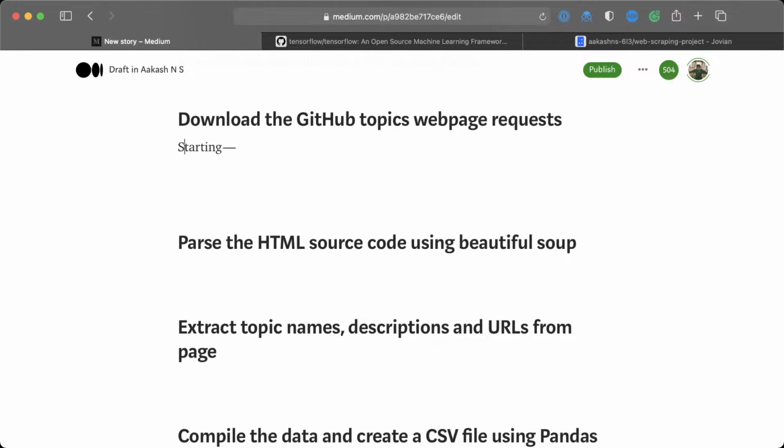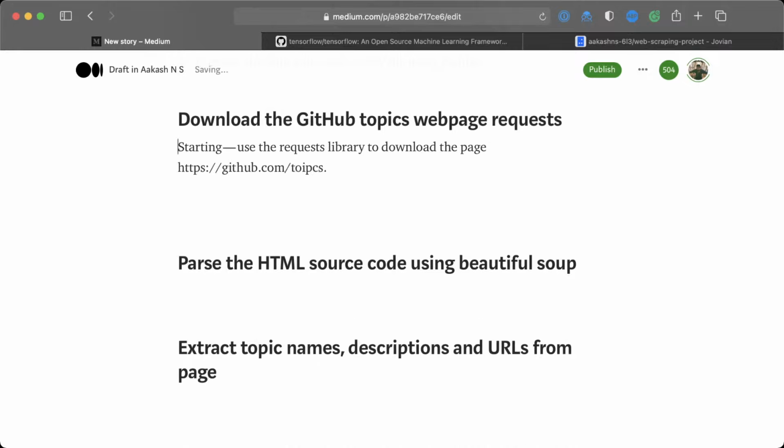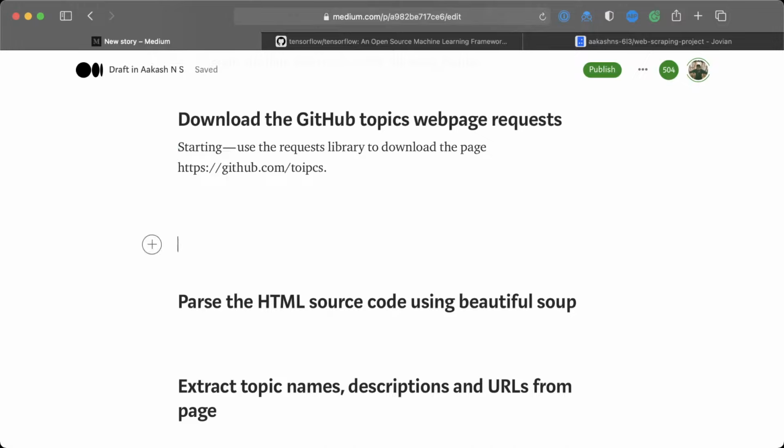So starting, we explain what we're going to do. So what are we going to do? Well, first we're going to use the requests library to download the page github.com/topics. Okay, so let's just clean that up, or let's maybe write the middle.